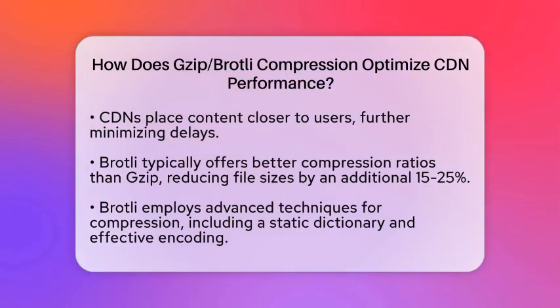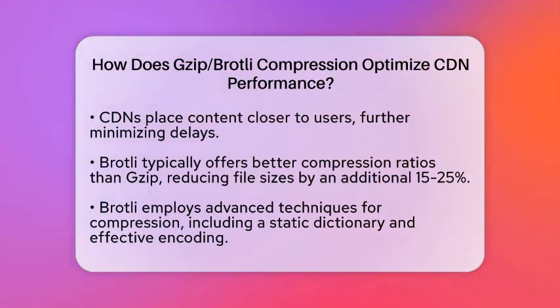Now let's compare the two compression methods. Brotli generally provides better compression ratios than Gzip. It can reduce file sizes by an additional 15 to 25% compared to Gzip. This means Brotli can deliver even smaller files, making the CDN more efficient. Brotli uses advanced techniques, including a detailed static dictionary and effective encoding methods. It also tends to decompress faster on the client side, which means a better experience for users.